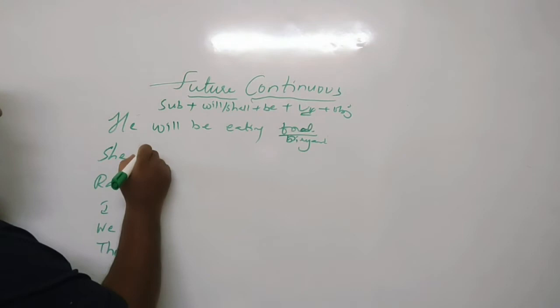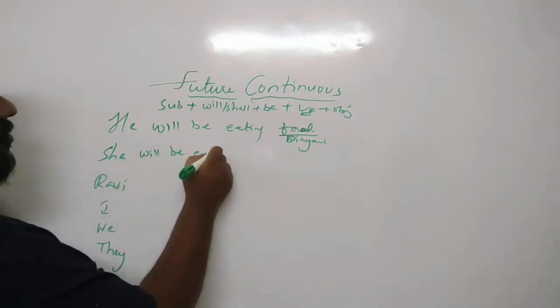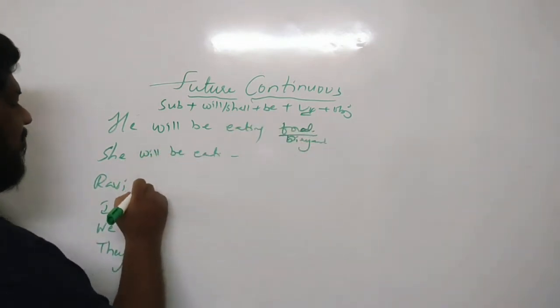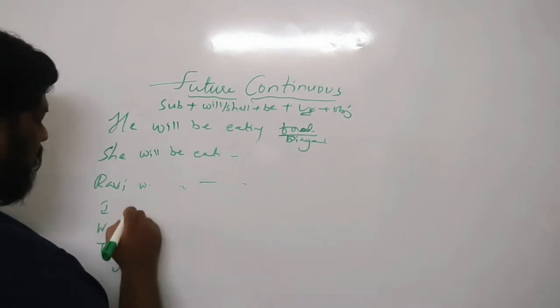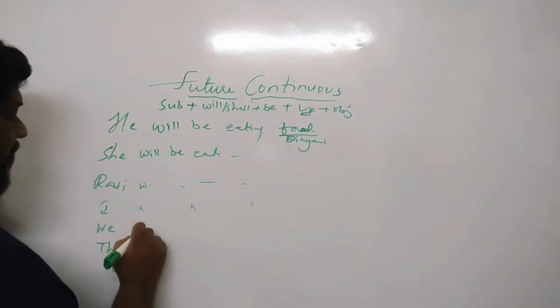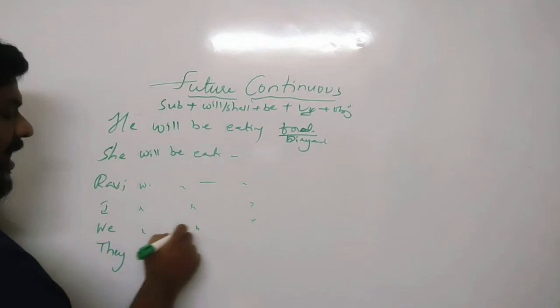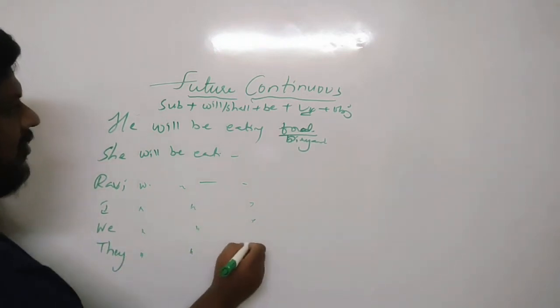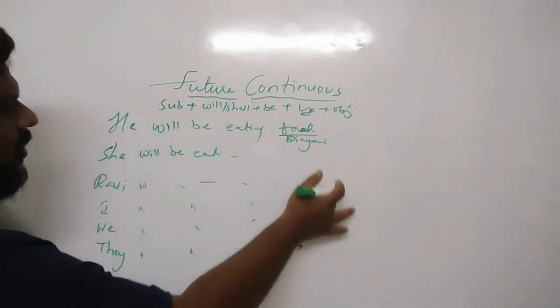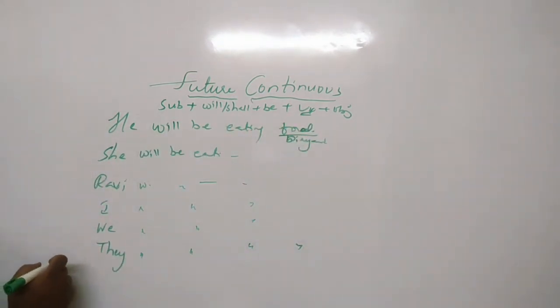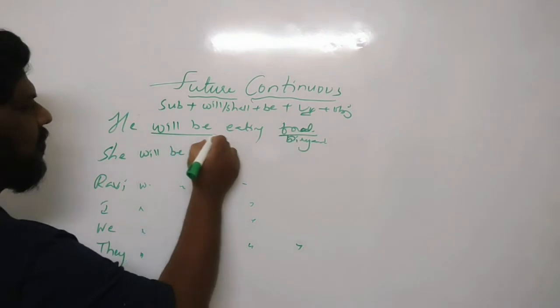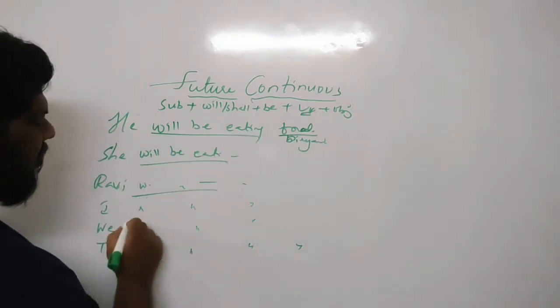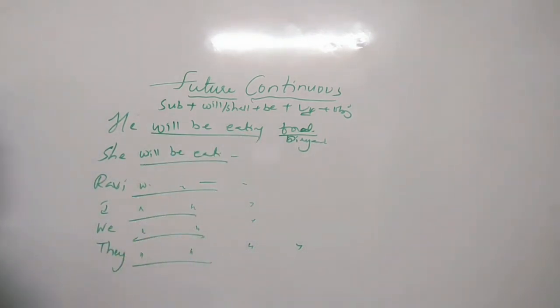Like she, again she will be eating biryani tomorrow. Ravi will be eating biryani tomorrow. I will be eating food tomorrow. We will be eating, we will have dinner, we will be eating dinner tomorrow. So they will be eating food tomorrow. So like this, you can use all these different sentences using will be eating. Like this, you can take as many examples as you want.